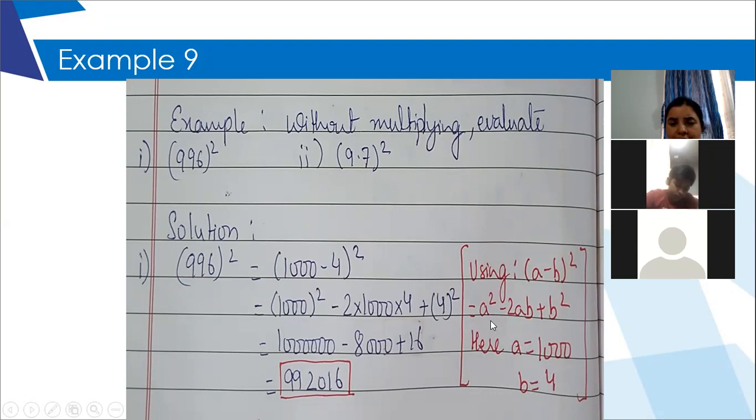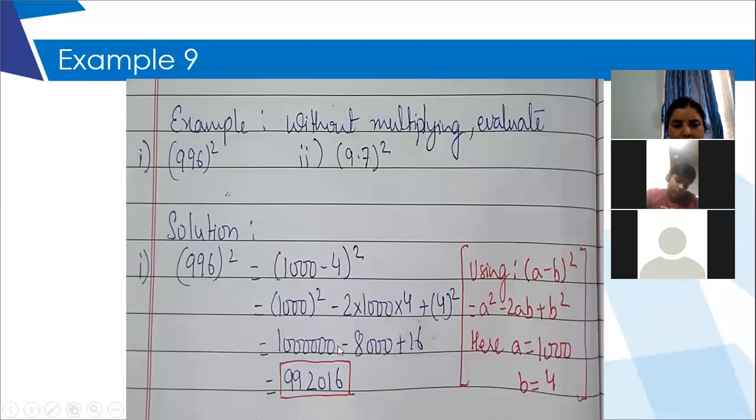So in the right side of the spread, you just substitute 1000 in place of a and 4 in place of b, and you will reach this expression. That is 1000 square minus 2 into 1000 into 4 plus 4 square. A is 1000, b is 4.